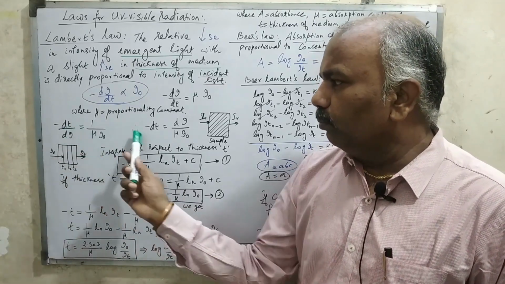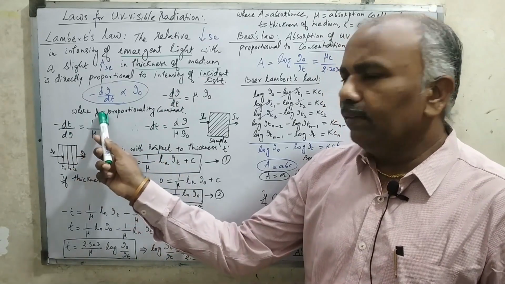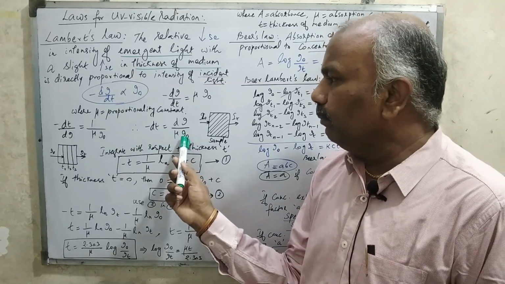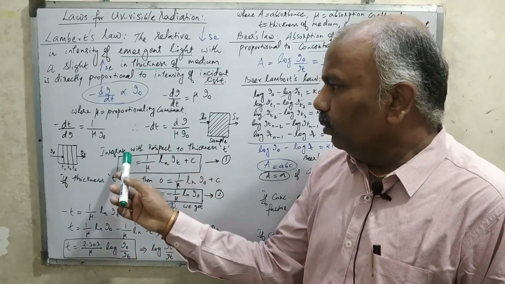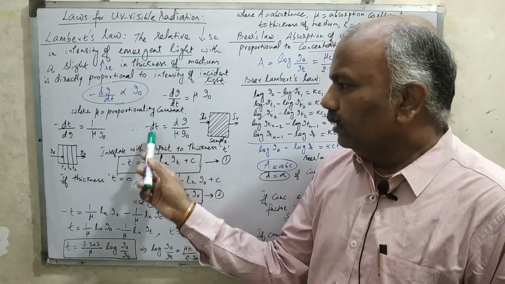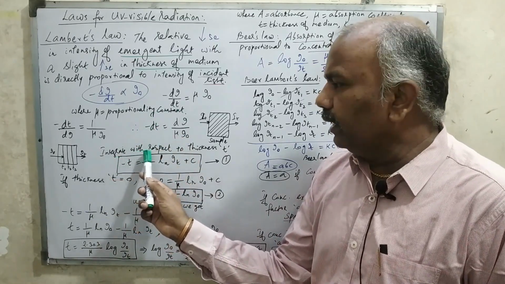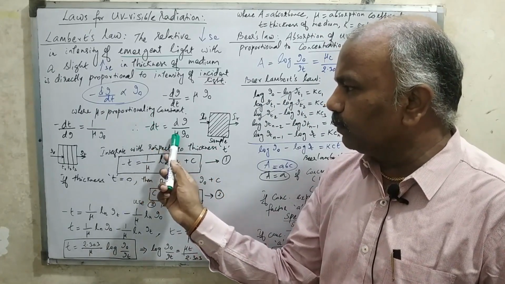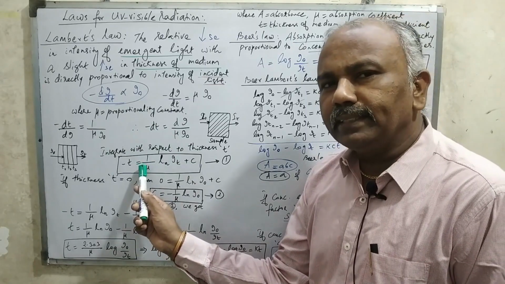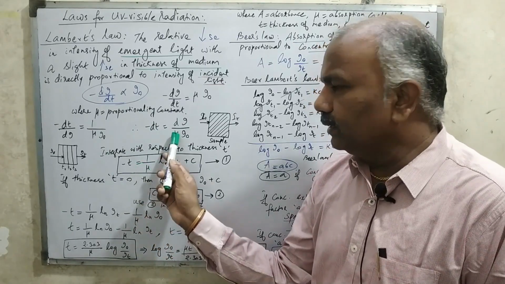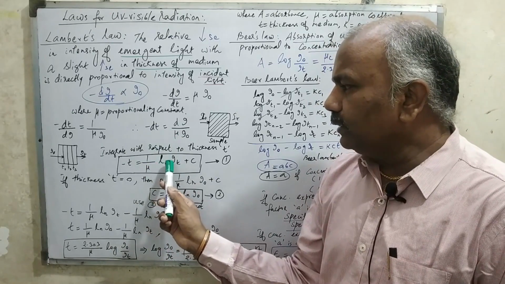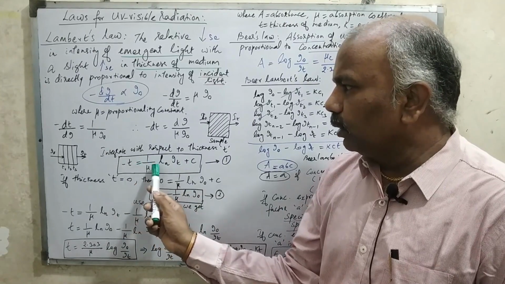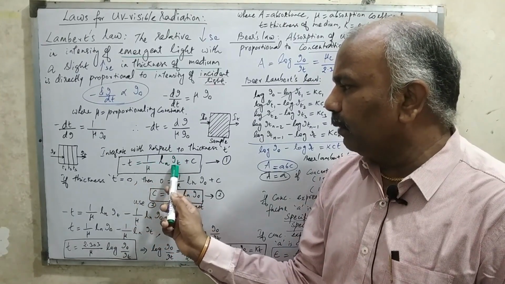So I want to get only this dt factor. Minus dt is equal to dI divided by mu into I0. Now this is the equation I am getting over here. So I integrate with respect to thickness T. If I integrate this equation with respect to thickness T, what will happen? Minus T is equal to 1 by mu, I just take the mu out here, into natural log of I_T plus C. Is it clear? So minus T is equal to 1 by mu natural log of I_T plus C.